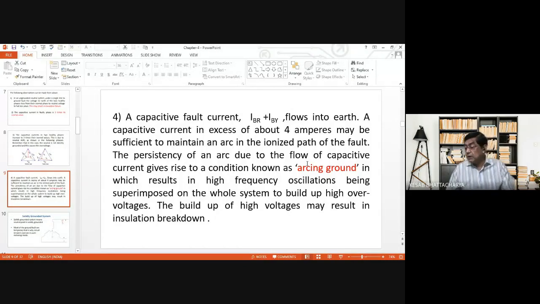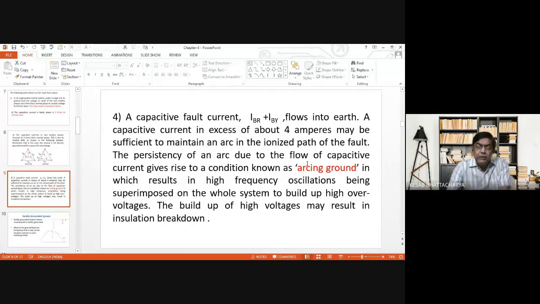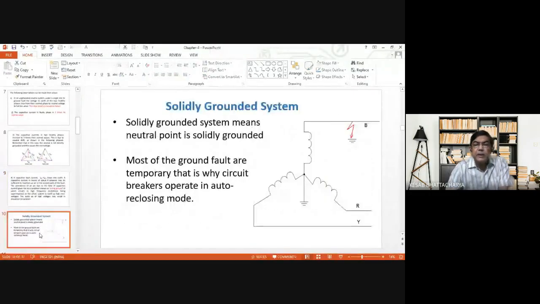Is it clear what is arcing ground, etc.? Yes, sir. So, did you study all these things before in any other class? These faults, grounding practices.